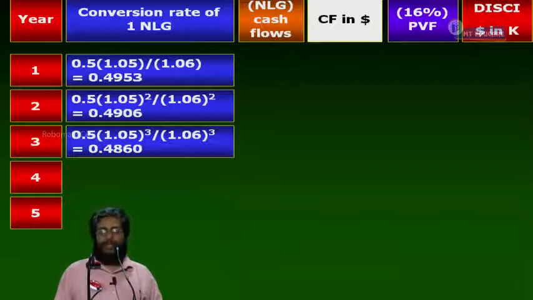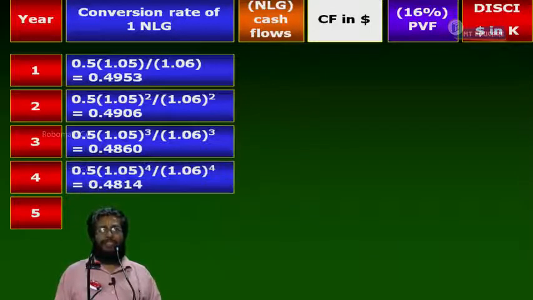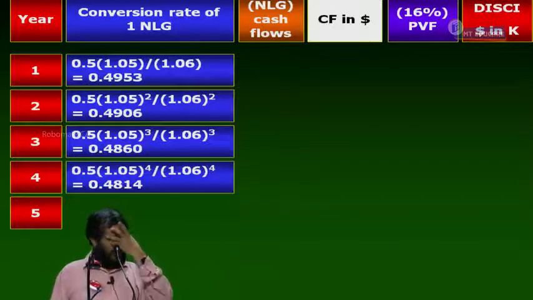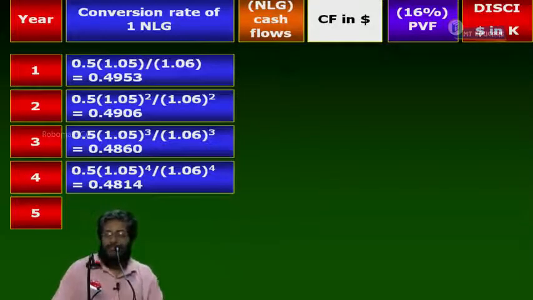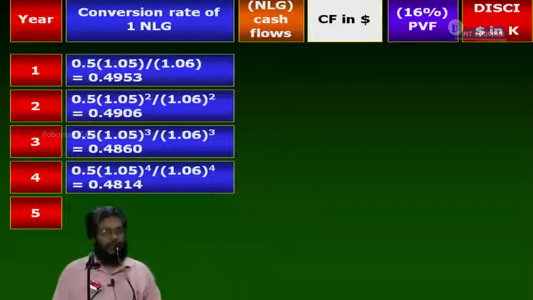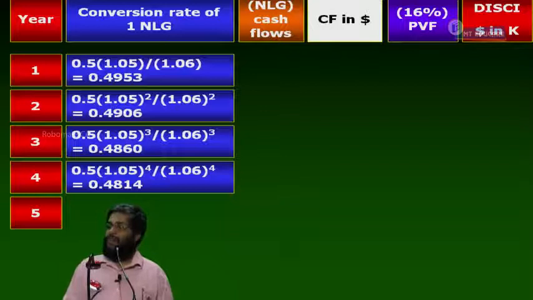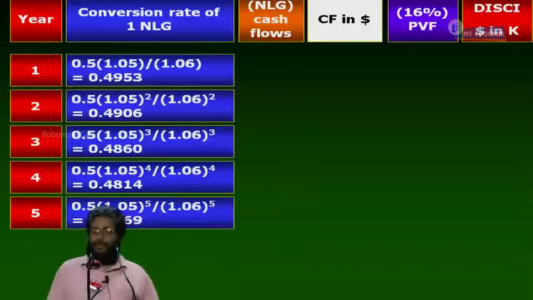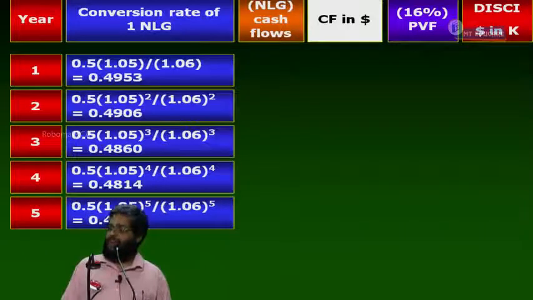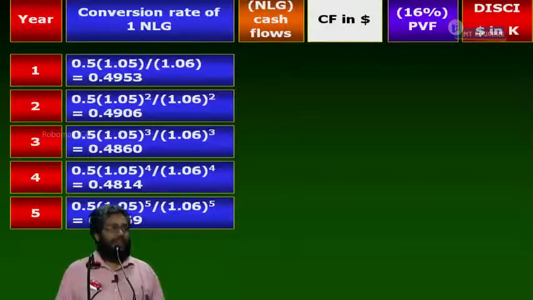Fourth year, 0.5 into 1.05 power 4 divided by 1.06 power 4 is equal to 0.4814. Last, 0.5 into 1.05 power 5 divided by 1.06 power 5 is equal to 0.4769. Please, can I proceed or not?